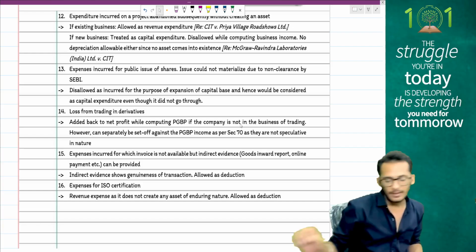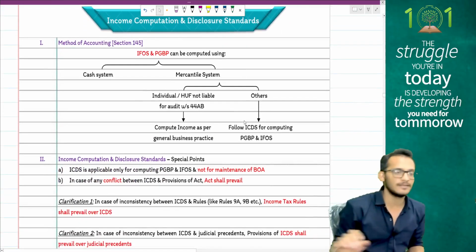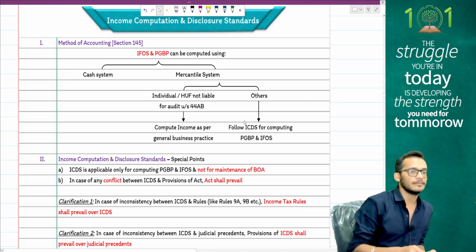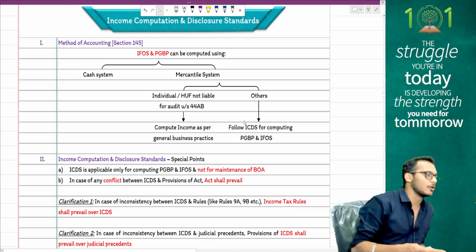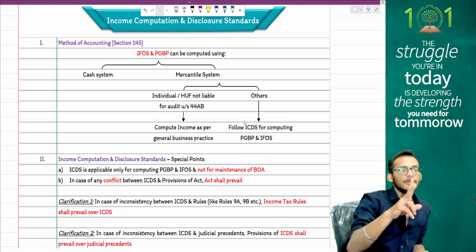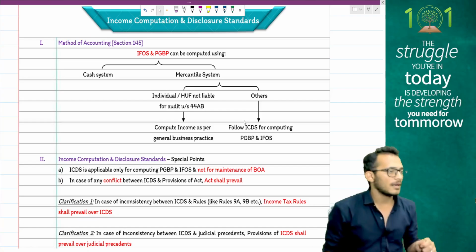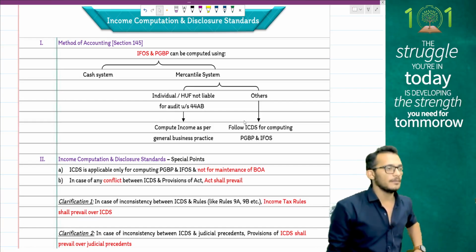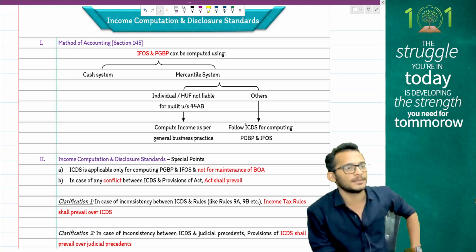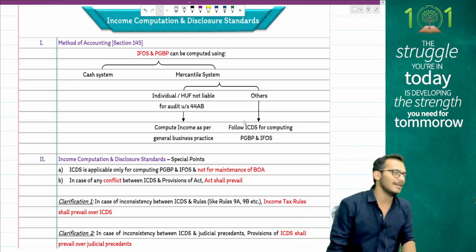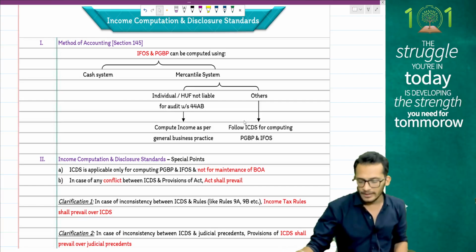Last topic, people. We have something called as ICDS. Rules of ICDS comes and says you have ICDS applicable only for PGBP and IFRS, provided you're following mercantile system of accounting. If you're following any other system of accounting, this will not apply. Cash system, ICDS does not apply.